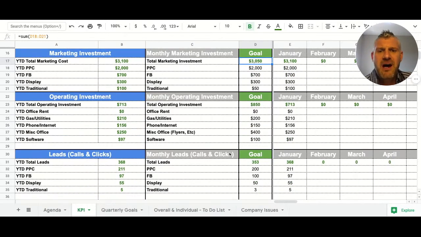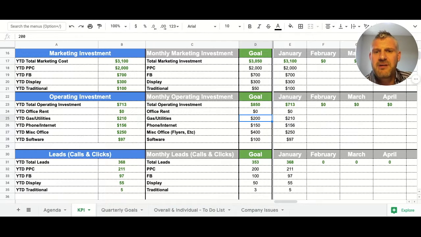And then we have operating expenses as well every month. So we have to invest in ourselves from a functional standpoint every month, don't we? So we have an office or a rent. We have some utilities, or gas in your car. We call that a utility. And some folks will have to pay internet and phone where they're at. There's other various things, and you can add whatever you'd like. But the idea here is you have an investment in your operating piece of your business.